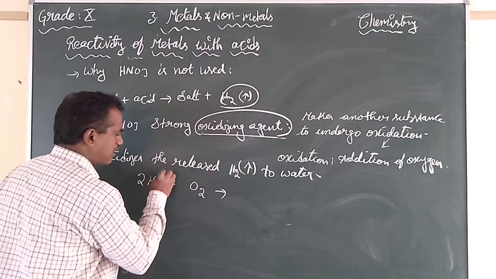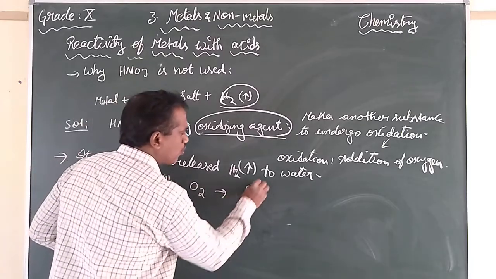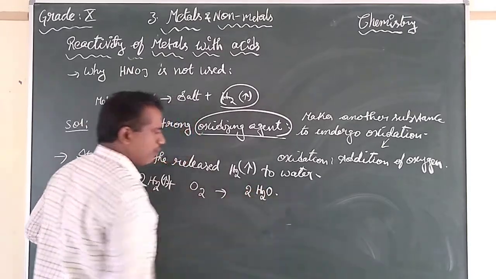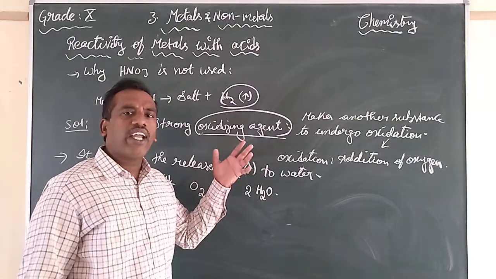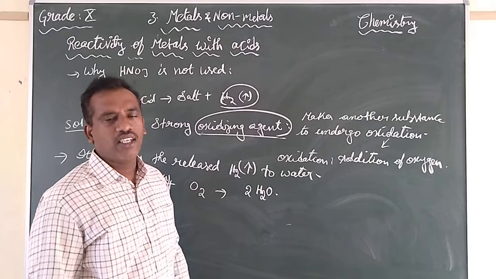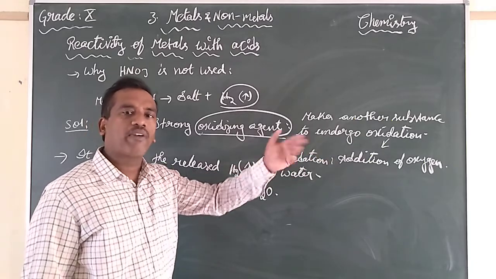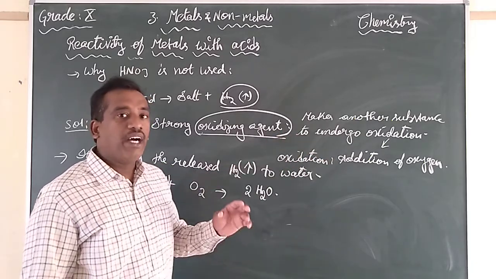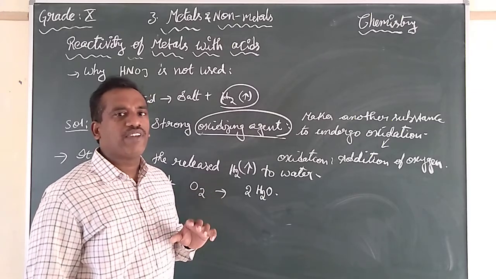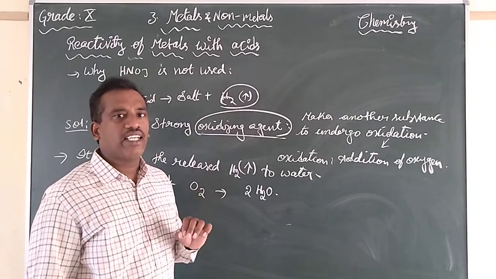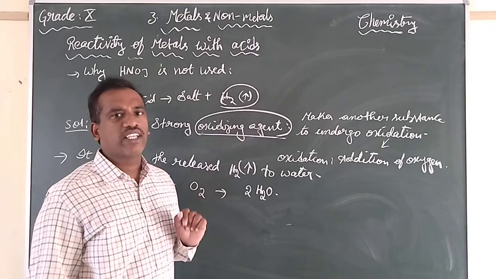This is the hydrogen gas. It will take oxygen and form water. Means in the case of nitric acid, you will not find hydrogen gas, but instead some water vapor will be formed.